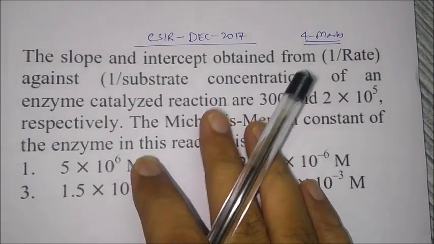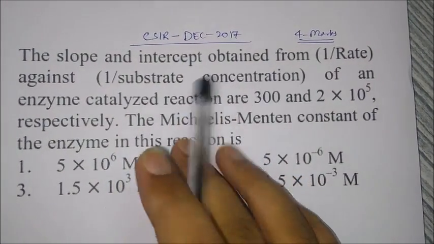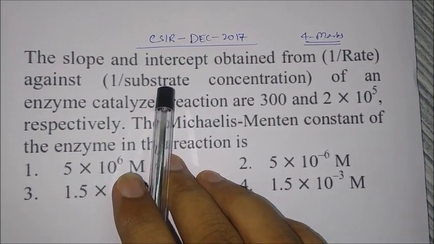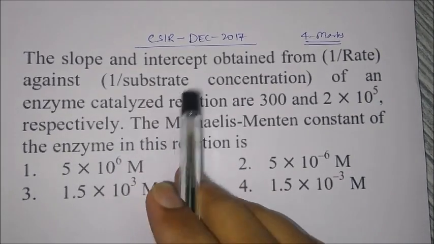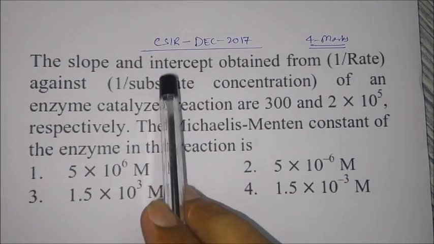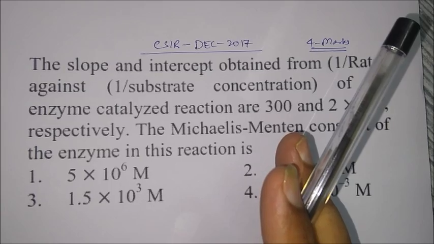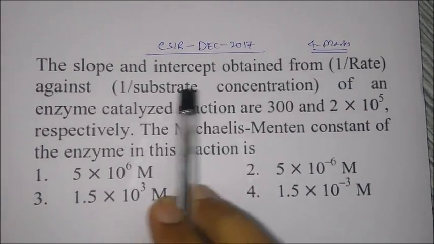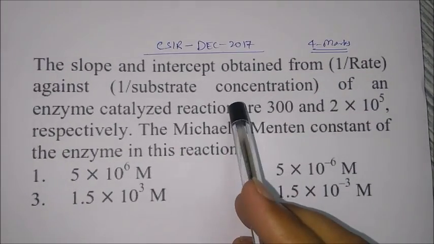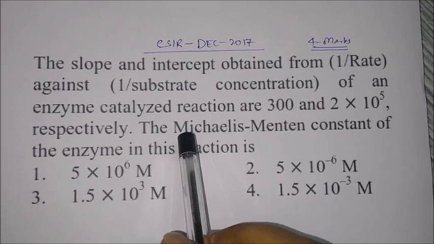So this question I have already solved, and I solved it like 2-3 months ago, when the CSIR exam was held. After that only I solved it. So I will be giving you the link for this question. I'll insist you to solve it by yourself. You don't have to do anything, just write the Michaelis Menten equation.